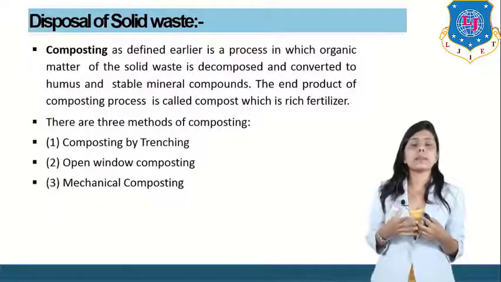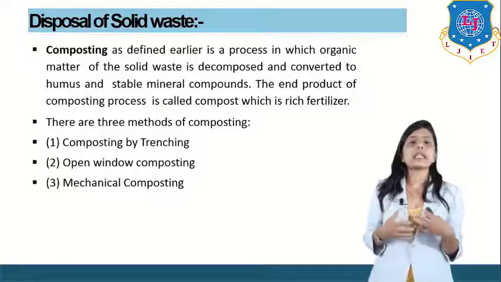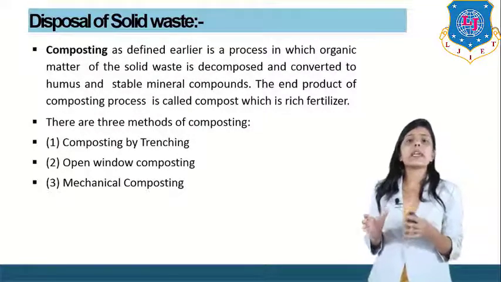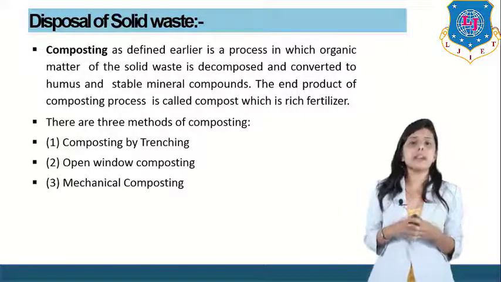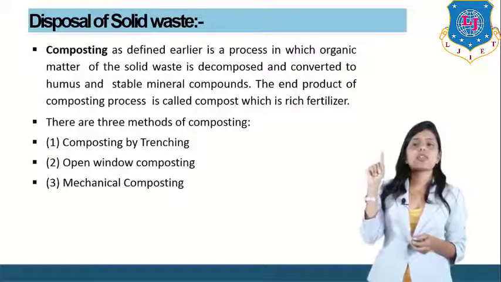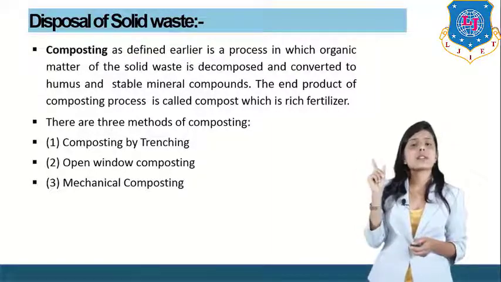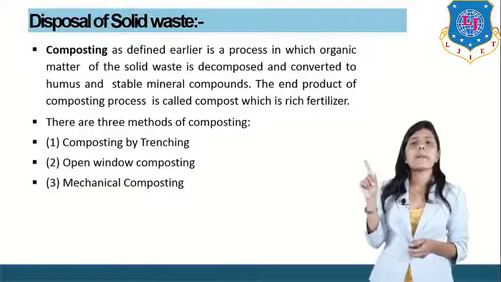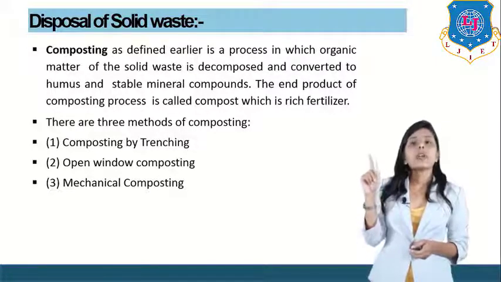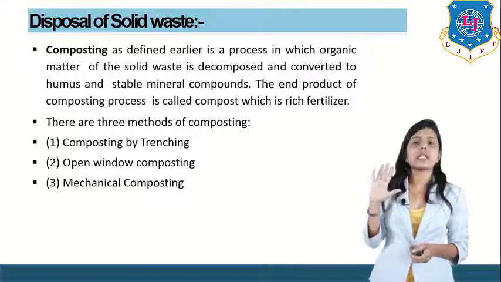Now, the composting method. Composting method is again the same as the sanitary method, but here only organic waste is dumped inside the land. Composting, as defined earlier, is a process in which organic matter of solid waste is decomposed and converted to humus and stable mineral compound. The end product of the composting process is called compost, which is a rich fertilizer.